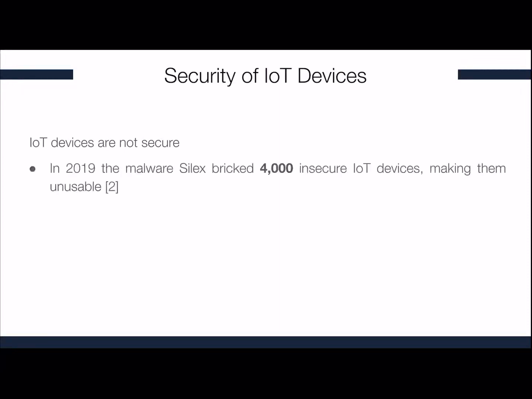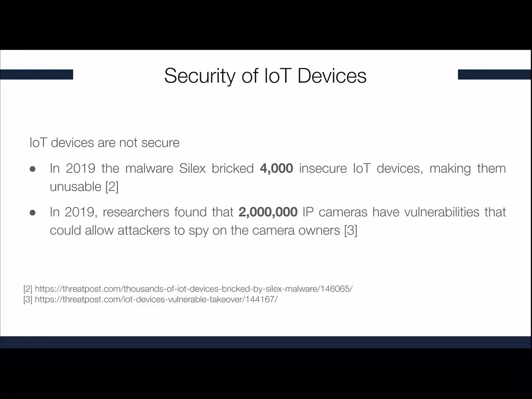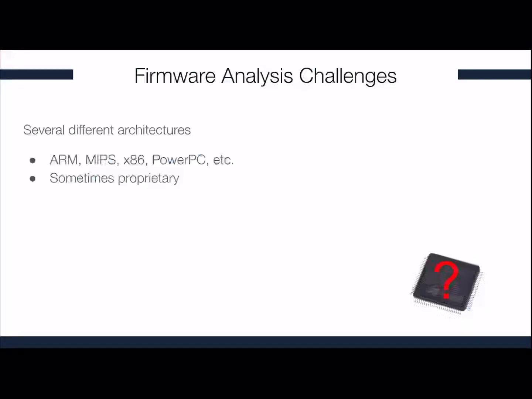For instance, in 2019, the malware Silex bricked 4,000 insecure IoT devices, making them unusable. And still in 2019, researchers found that 2 million IP cameras have vulnerabilities that could allow attackers to spy on the camera owners. So why is it hard to secure IoT devices?